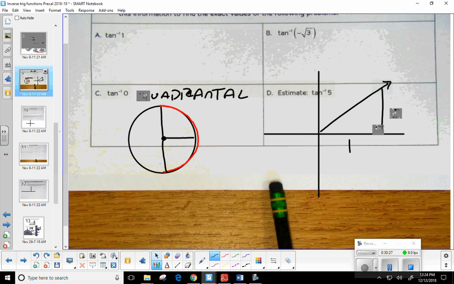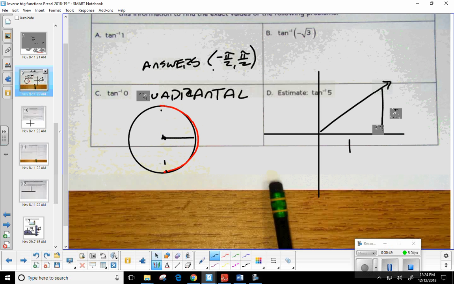Remember, the answers for tangent inverse have to be between negative pi over 2 and pi over 2, right? But we don't include them. So I can't use that quadrantal. I can't use that quadrantal. In fact, there's only one left.